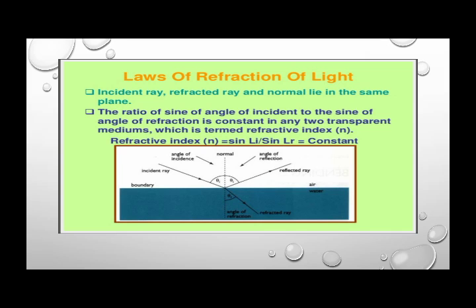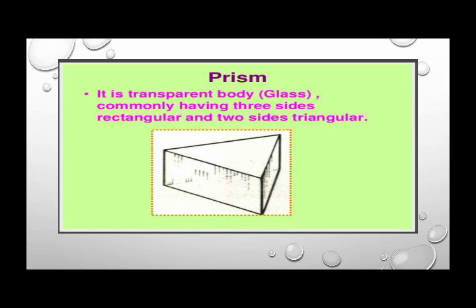So the ratio of the sine of the angle of incidence to the sine of the angle of refraction is constant for any two transparent mediums, which is termed the refractive index, and the refractive index n is equal to sin i over sin r. Although it is not included in your syllabus, it is some small extra information regarding the angles of the refracted and the incident ray. Now, prism.